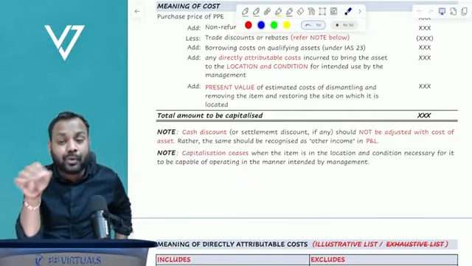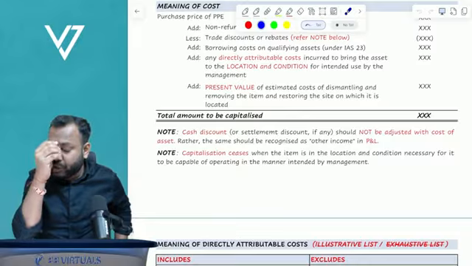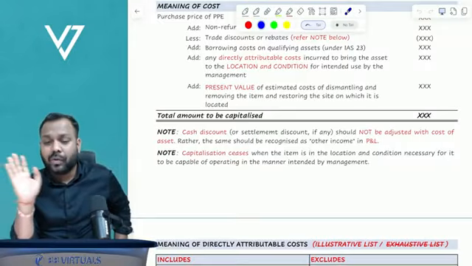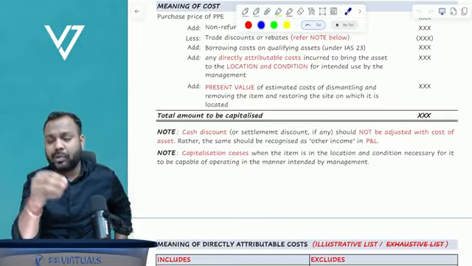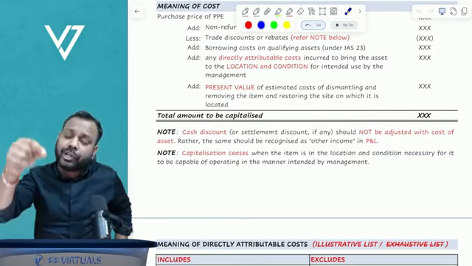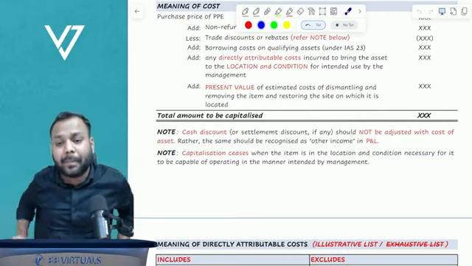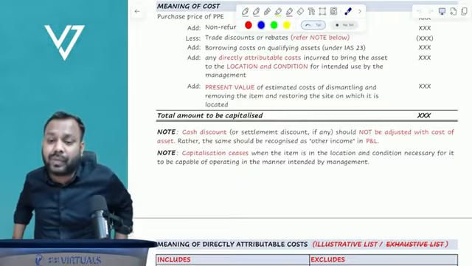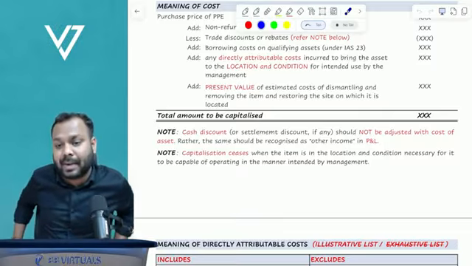But if the question is silent, then assume maintenance cost will be expensed off to P&L, or recognized as a prepaid expense. If the question specifically says that the maintenance cost that we have incurred increases the benefits of the asset, then yes, you can capitalize it.